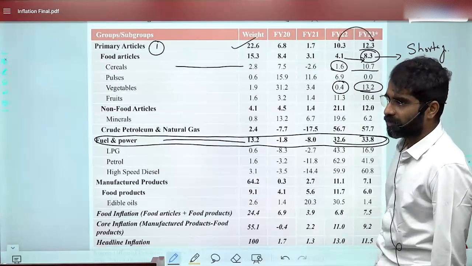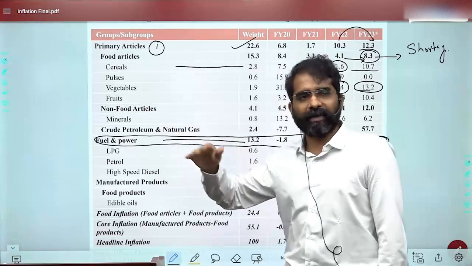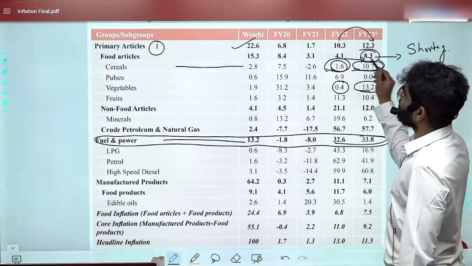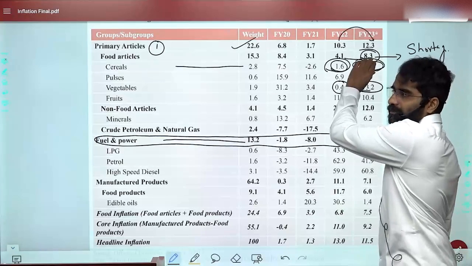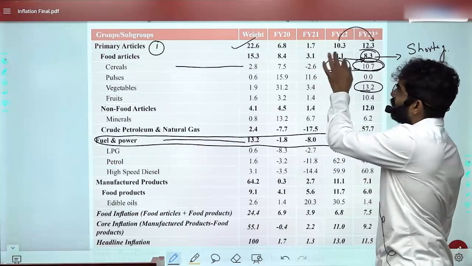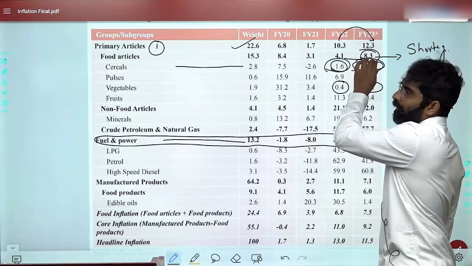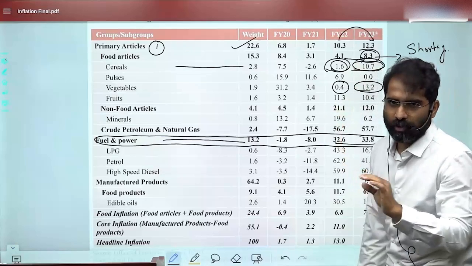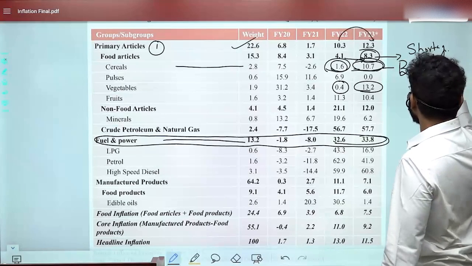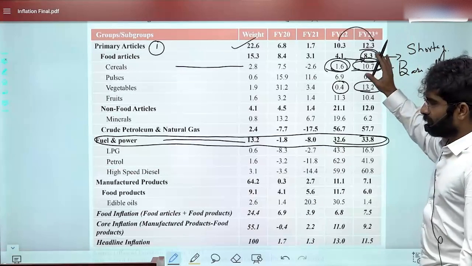Base effect. So you know what is a base effect? It is basically a comparison effect. You're comparing with that year where the growth is less, let's say. Then automatically, because of the base effect also, the prices seem to be higher. Are you able to get this? Last time 1.6, now you're making a comparison when the growth was 1.6, and therefore it seems to look at a rate of 10.7. So this increase can also be because of base effect. There can be a question, UPSC has already asked, what is a base effect? I think it is clear.